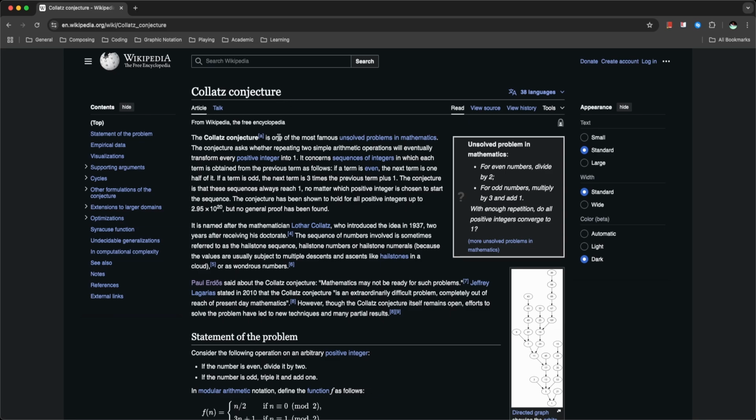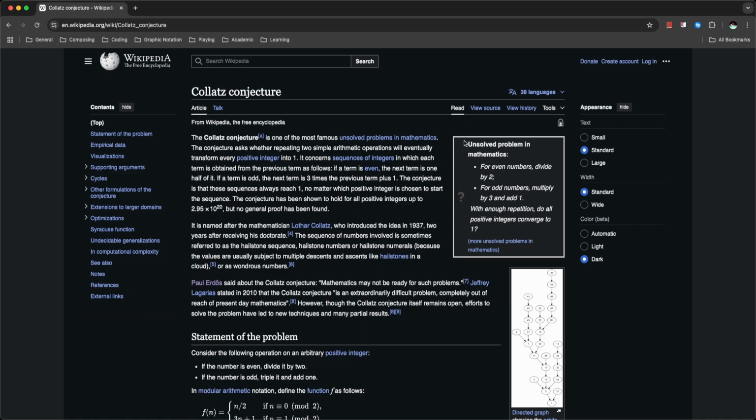And here it says that the Collatz conjecture is one of the most famous unsolved problems in mathematics. In this video, unfortunately, I will not be solving this conjecture. If you do, more power to you, you'll be very rich and probably very, very successful. However, I'm just going to examine it right now. Right, and it says that this conjecture asks whether repeating two simple arithmetic operations will eventually transform every positive integer to 1. So put in simpler terms.